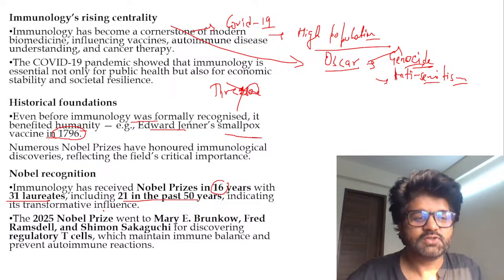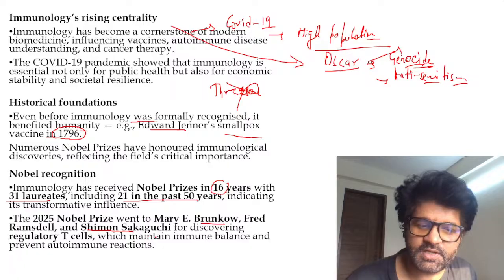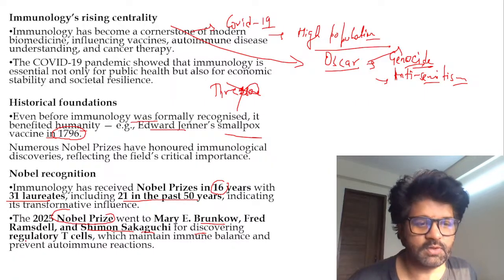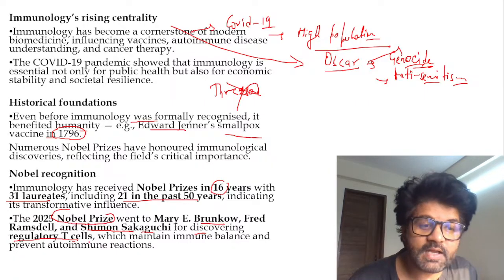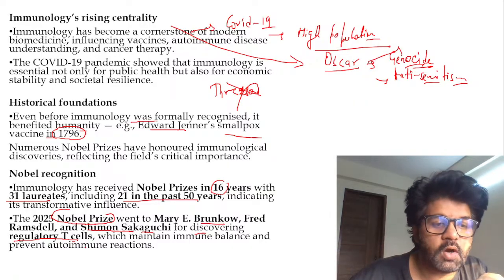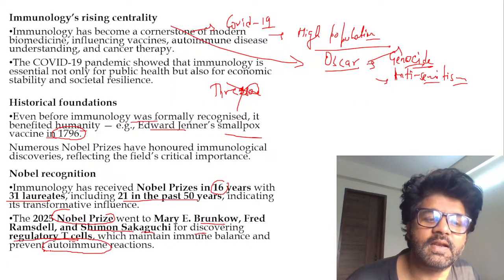Gajanan, see this, guys. So 2025 Nobel Prize went to Mary Brunkow, Fred Ramsdell, Shimon Sakaguchi. See again three people. Again, they have weird fascination. Nobel Prize is no exception to that. For discovering regulatory T cell, which will ensure that our immune system is not attacking our own body. Autoimmune reaction. Remember these keywords, guys. They are technical in nature.